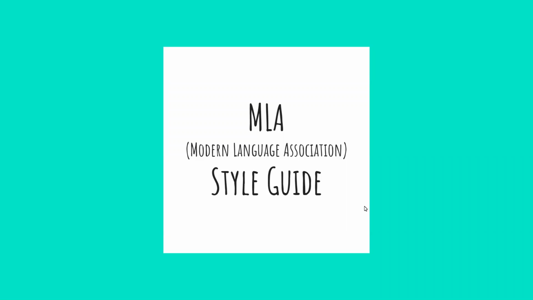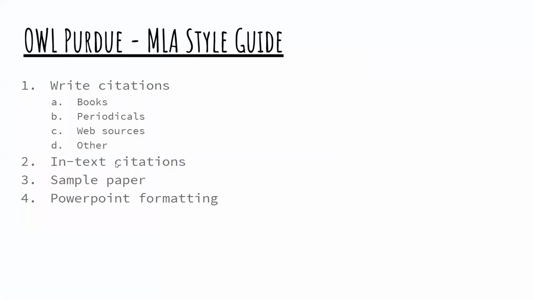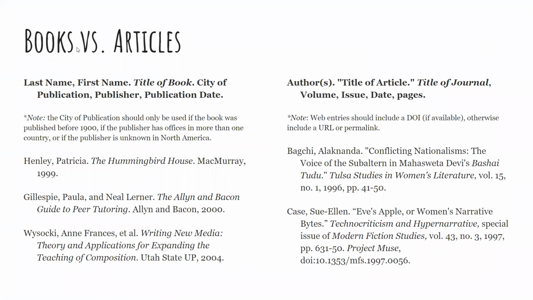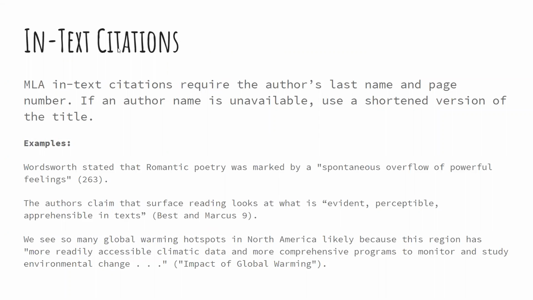Now we're going to talk about how to do your in-text citations for the MLA style guide. We've already talked about OWL Purdue a little bit, and again, the examples of how to do in-text citations are found in OWL Purdue. We talked about the differences between doing a book citation and an article citation, and now we're going to talk about in-text citations. For MLA in-text citations, you are only required to include the author's last name and the page number. If an author name is unavailable, use a shortened version of the title.